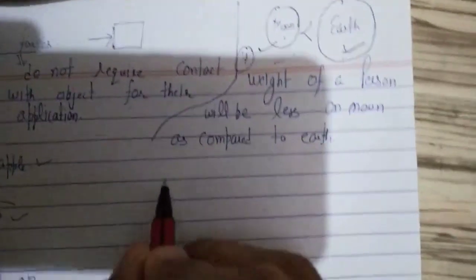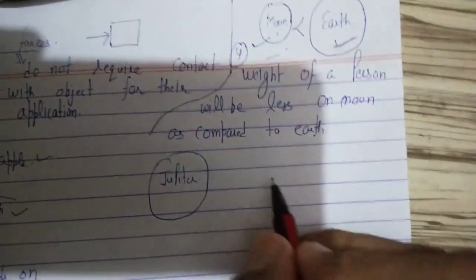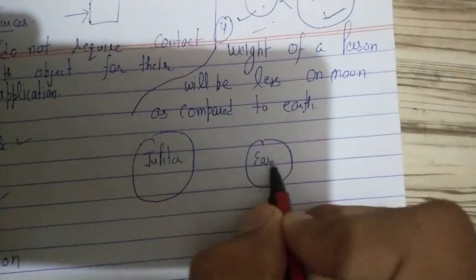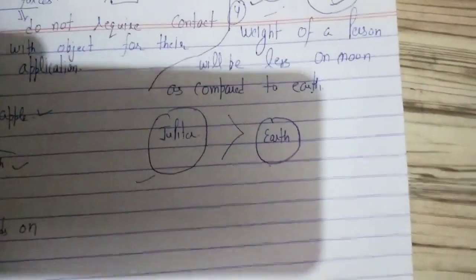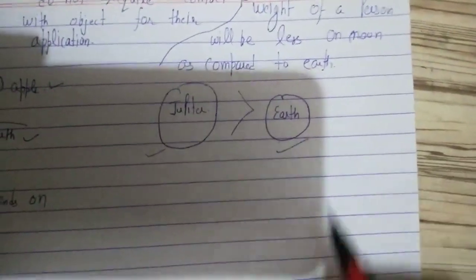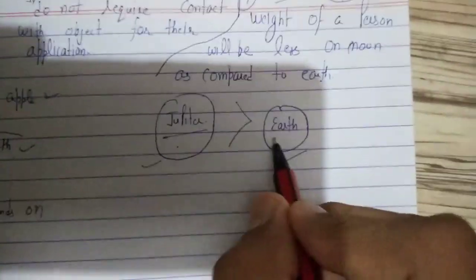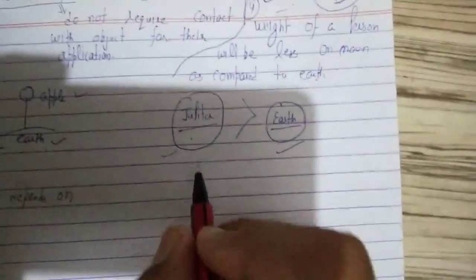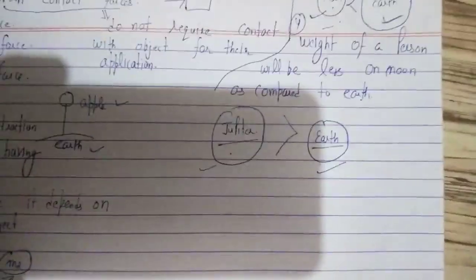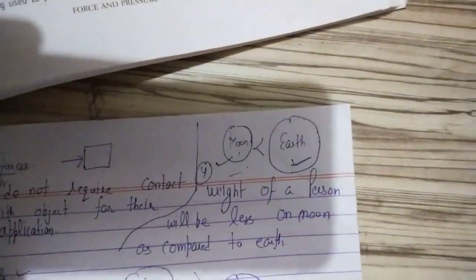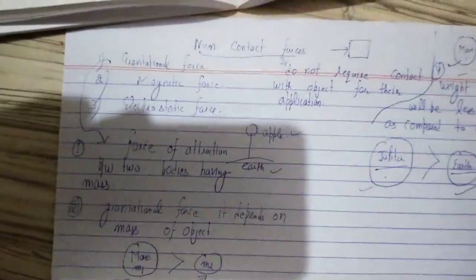And if you compare Jupiter with earth, this is an example that is taken in your book. Jupiter has more mass as compared to earth. So the gravitational force on Jupiter will be more as compared to earth. So if you are standing on Jupiter, your weight will be more as compared to standing on the earth. But if you are standing on the moon, your weight will be less as compared to earth. So the concept of gravitational force has been discussed.